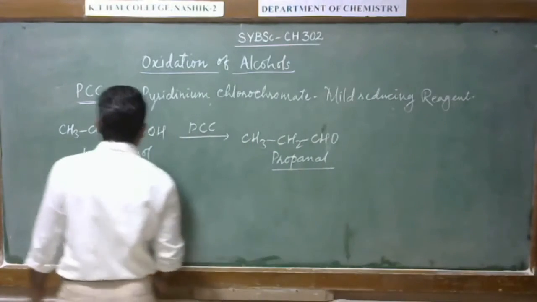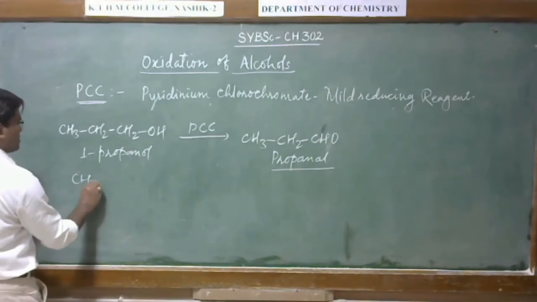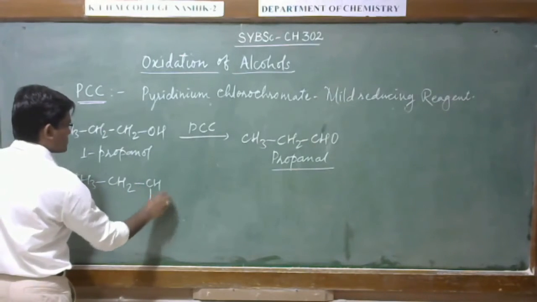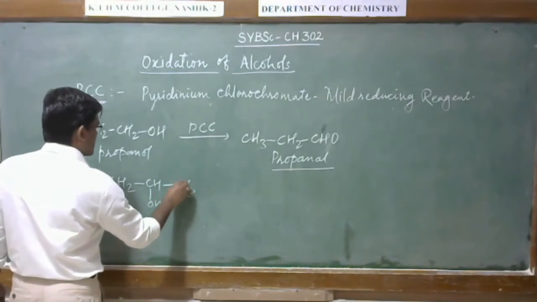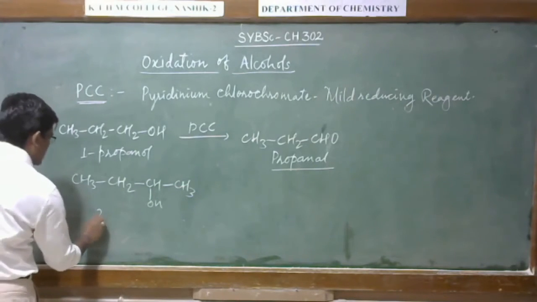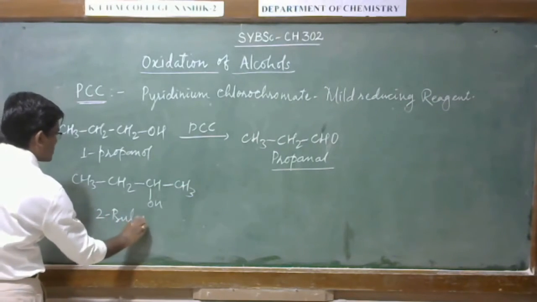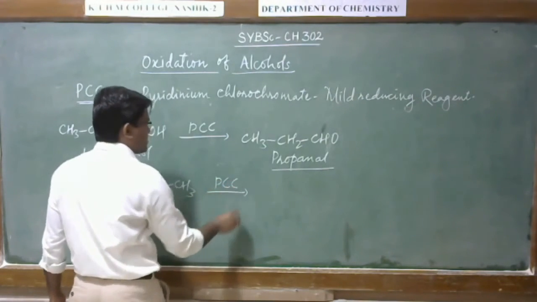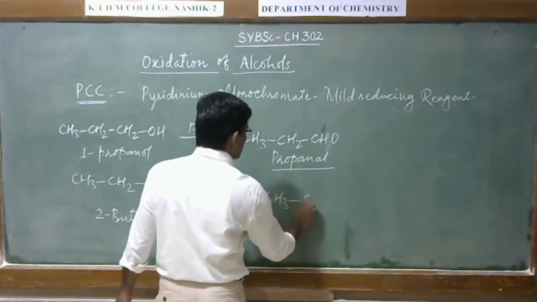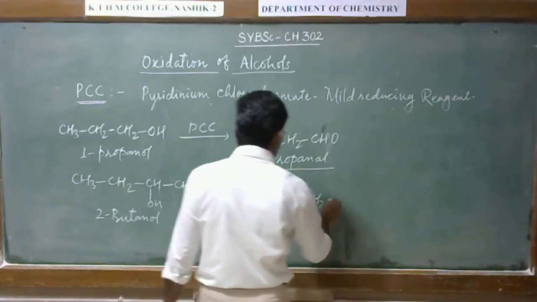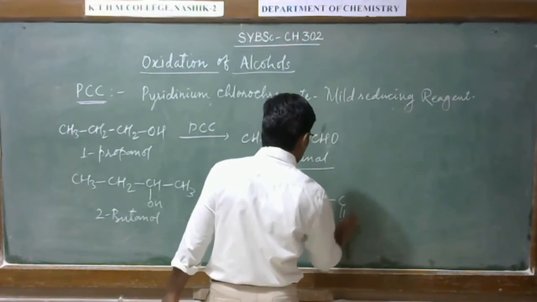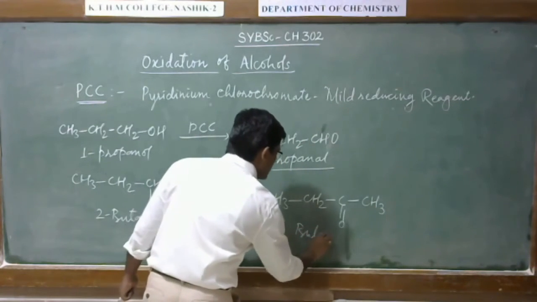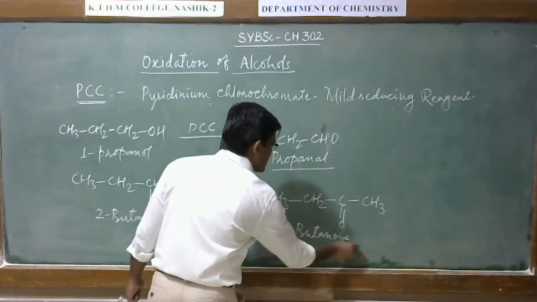And when you have this butanol, for example 2-butanol, when it reacts with PCC, it gives the corresponding carbonyl compound.